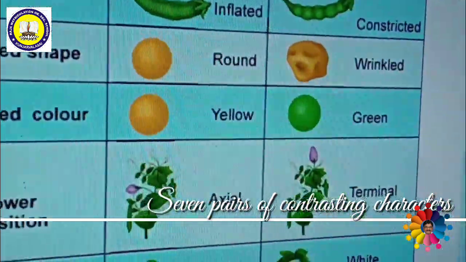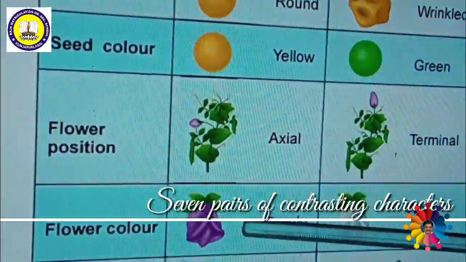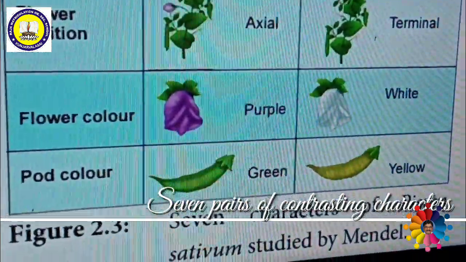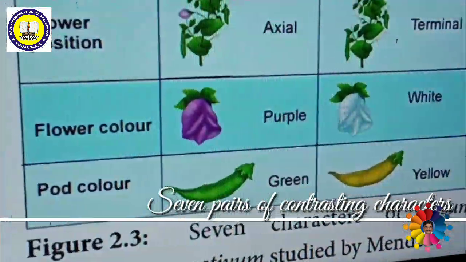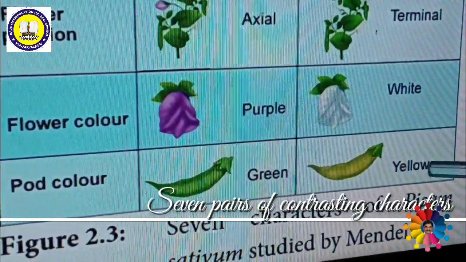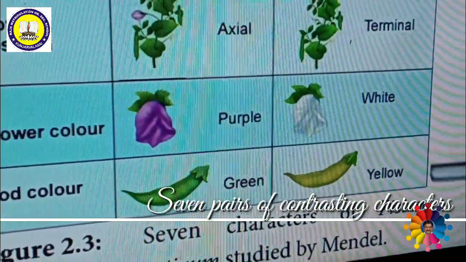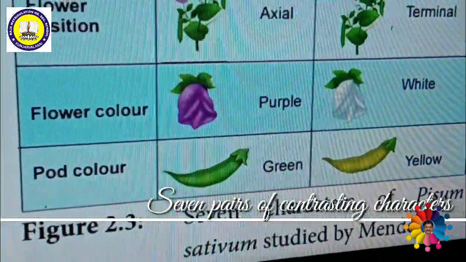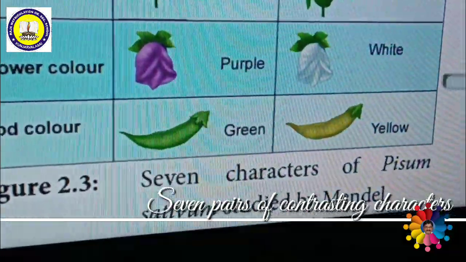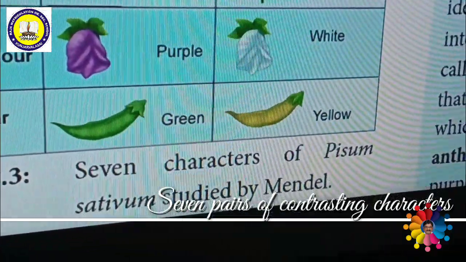Next one is flower color, as we discussed earlier in the previous experiment, that is emasculation techniques. Purple is dominant over white color flower. Next one is pod color. Some of the pods are green in color, some of the pods are yellow in color. So green color pods are dominant over yellow. So these are 7 contrasting characters. These 7 contrasting characters are present in the pea plant. That is why he selected the pea plant for his experiment.